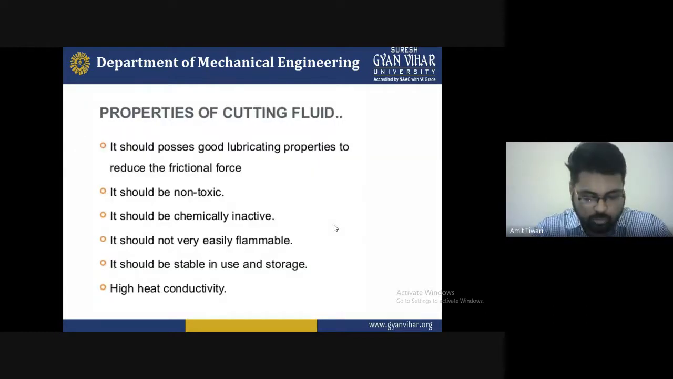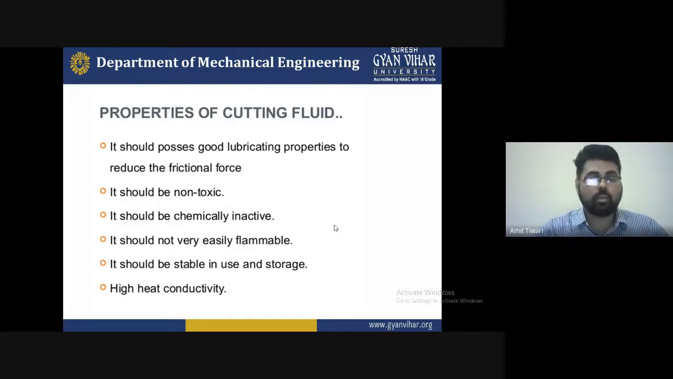There are some properties of a cutting fluid, as follows. First, it should possess good lubricating properties to reduce the friction forces. So it should have good lubrication properties, which is a requirement of cutting fluid. Second, to reduce the friction, increasing the lubricating property is most required.